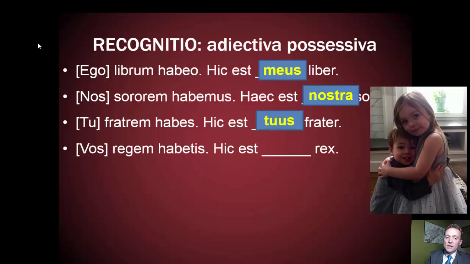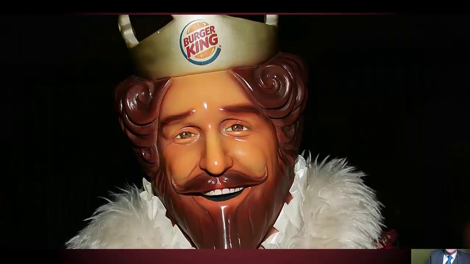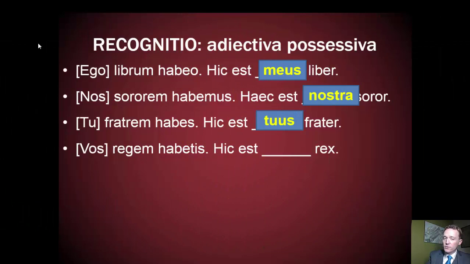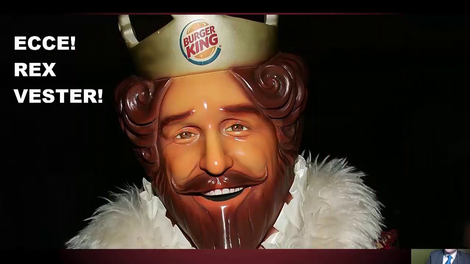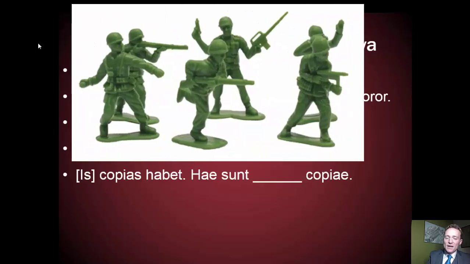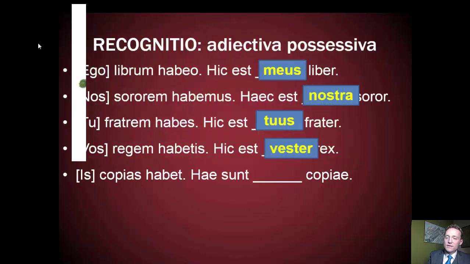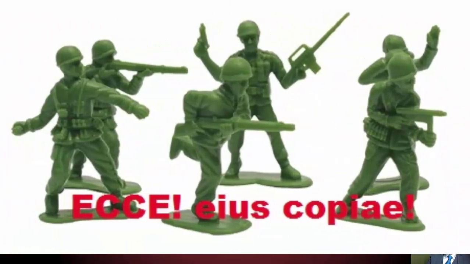Vos regem habetis. You have a king. So we want to say, this is your king. Please note, I'm speaking to more than one person. So pause the video, write down the sentence, and fill in the blank. Did you write hic est vester rex? If you did, you are correct. Is copias habet. He has troops. And we want to say, these are his troops. Write down the sentence, pause the video, and fill in the blank. Did you write hae sunt eius copiae?